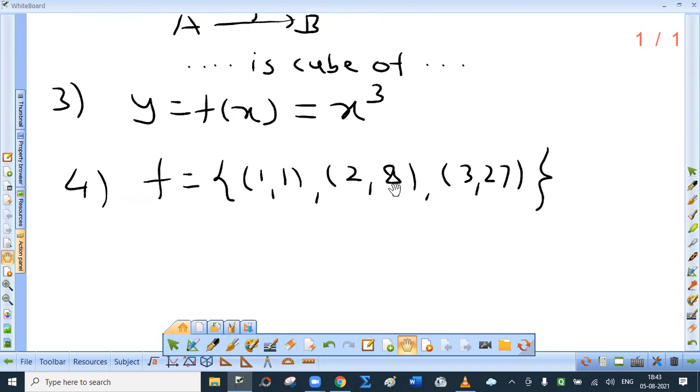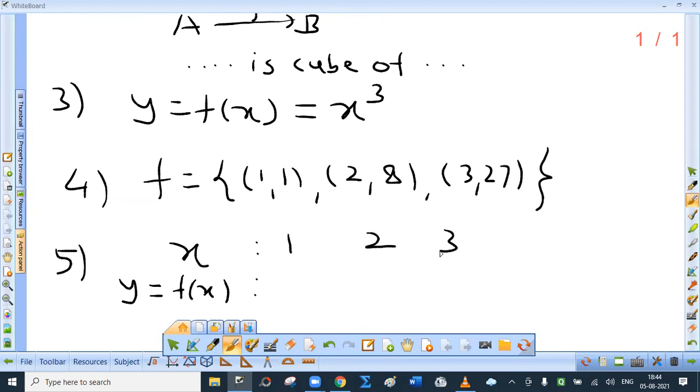And the last method is tabular form. In some cases, we express the function in the form of a table. First row headed by x, second y, that is f of x. So f of x is the value of the function at x. Now here I will say x is 1, 2, 3, corresponding values of the function 1, 8, 27. Again 31 has no place here.